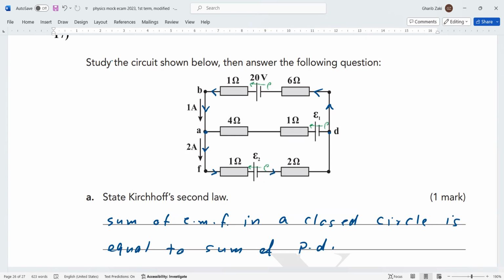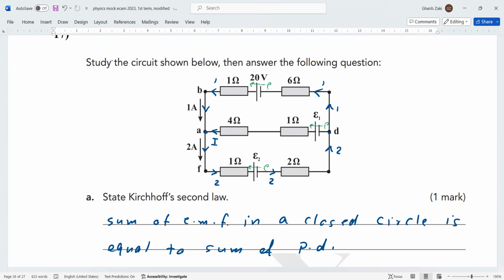So this is I2, 2 ampere. Now the current in is 1 but the current out is 2. Not possible, because Kirchhoff's first law states that the sum of current in equals the sum out. At the branch DA, the current is in or out? It depends on the logic. The current in is 1 ampere and the out is 2, then the current here must be in.